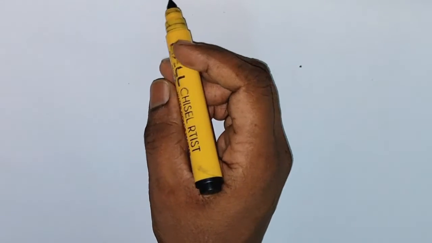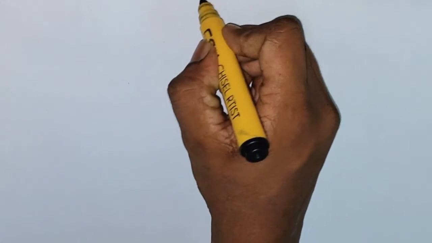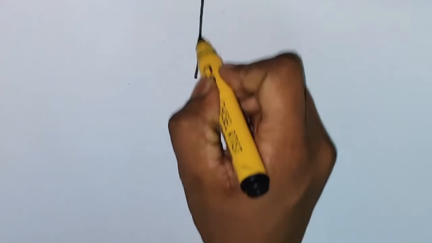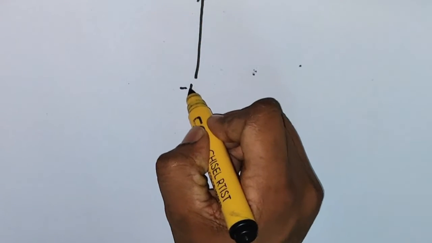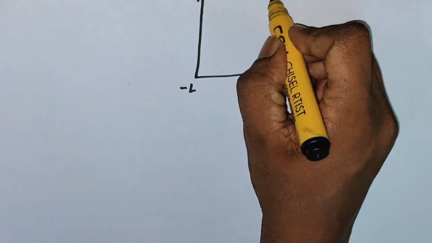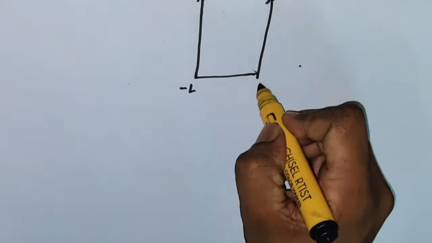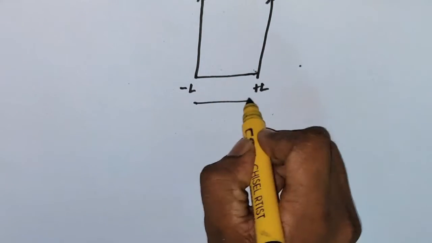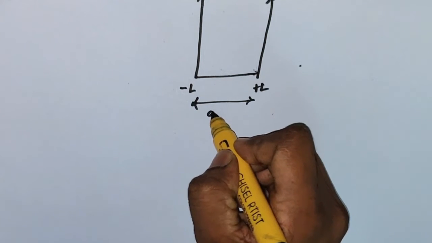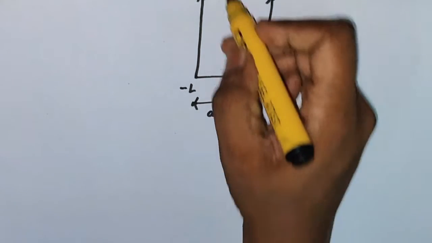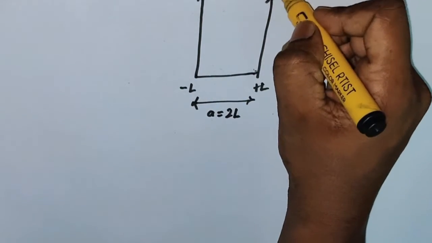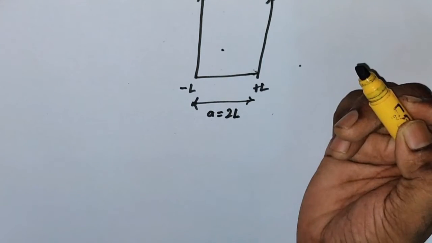Here the length of the infinite potential well is 2L. That means the given interval, minus L to plus L, is the length of the infinite potential well. That length a equals 2L. The potential is infinity outside, and the particle is inside the box.